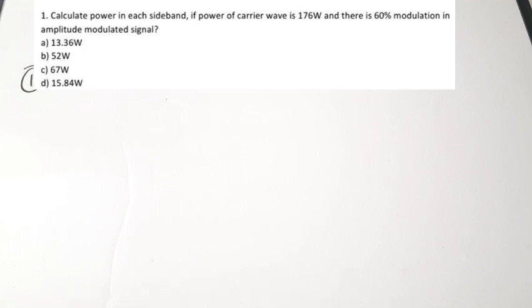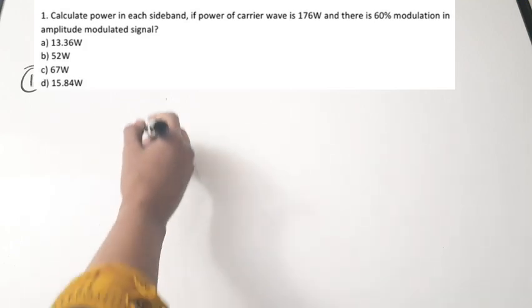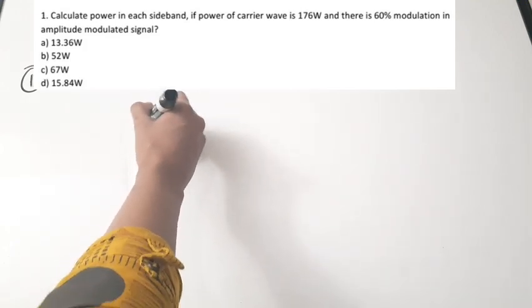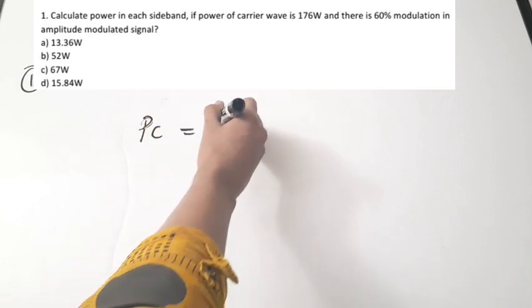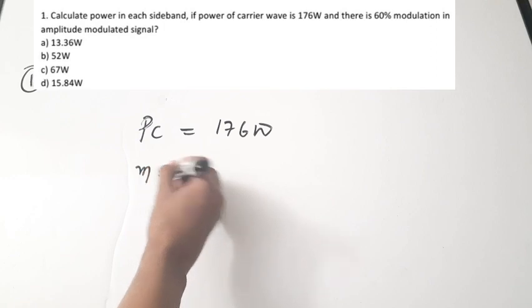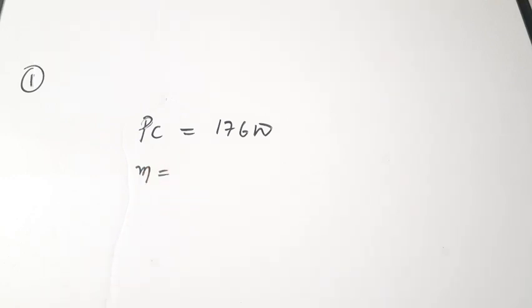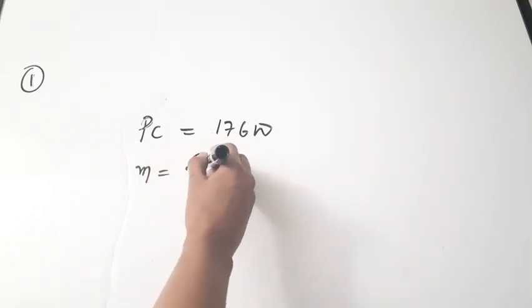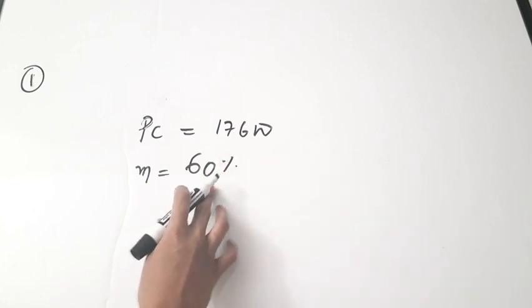The question is saying that the power of carrier, or PC, is equal to 176 watts, and the modulation index they have given, M, in percentages, 60 percent, but we cannot use the 60 percent.